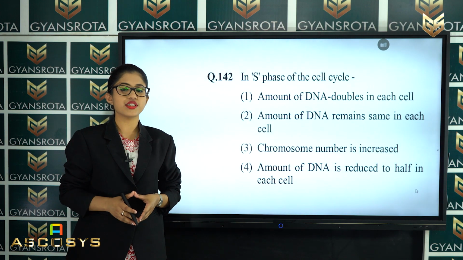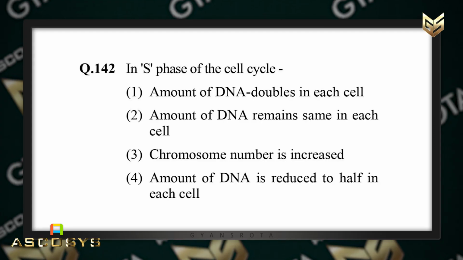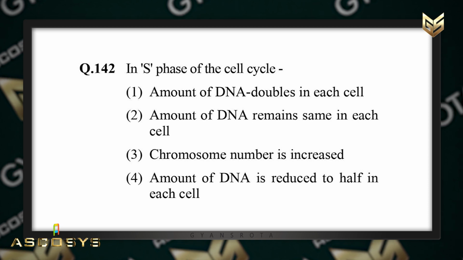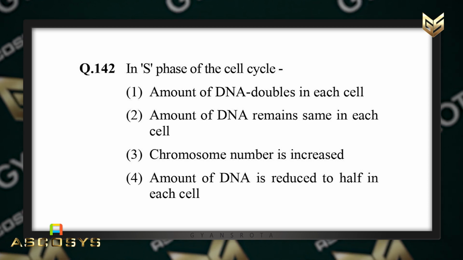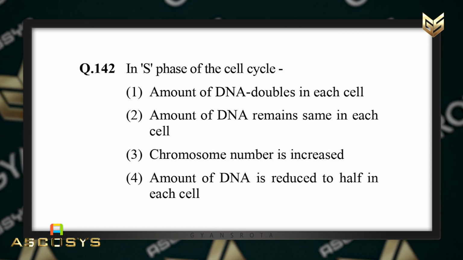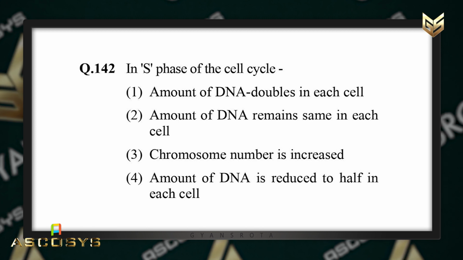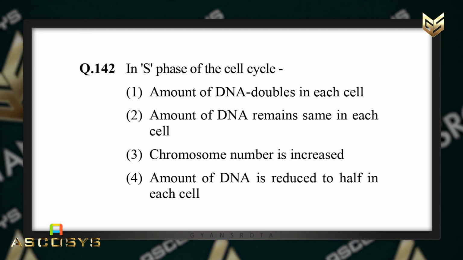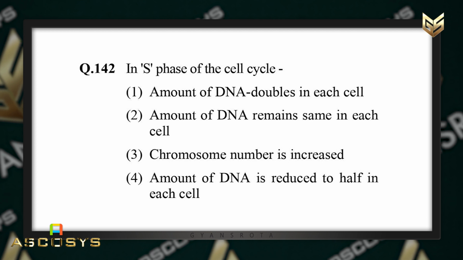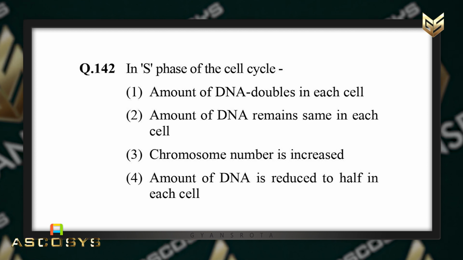Now the next question is question number 142. In S phase of the cell cycle, options are given. First option is the amount of DNA doubles in each cell. Second is amount of DNA remains the same in each cell. Third is chromosome number is increased. And fourth is the amount of DNA is reduced to half in each cell.